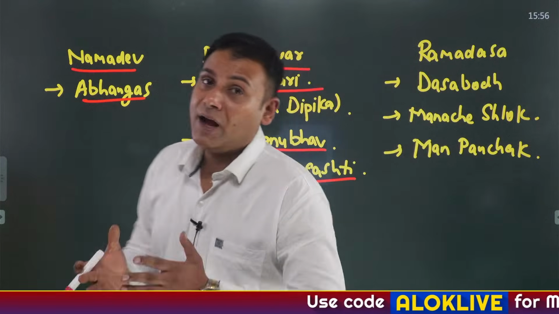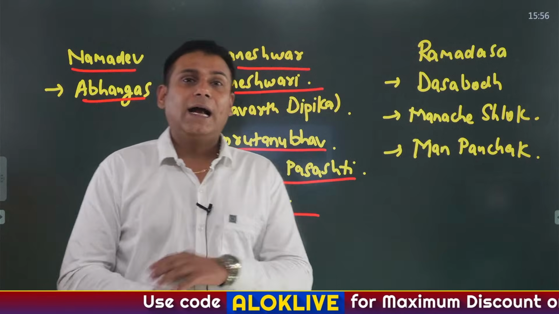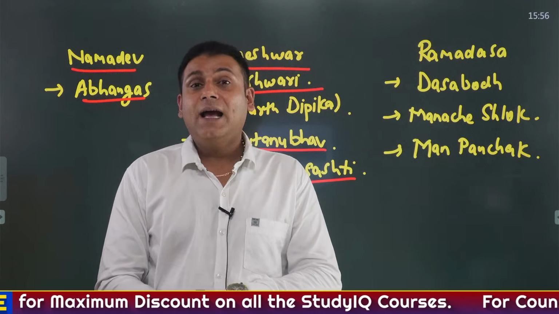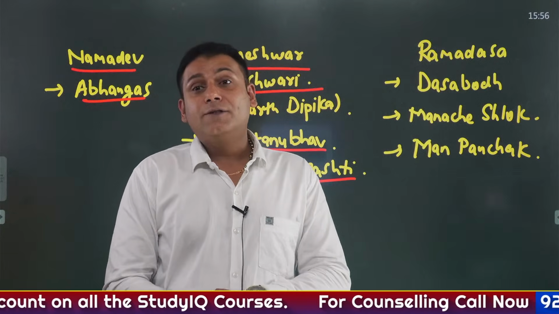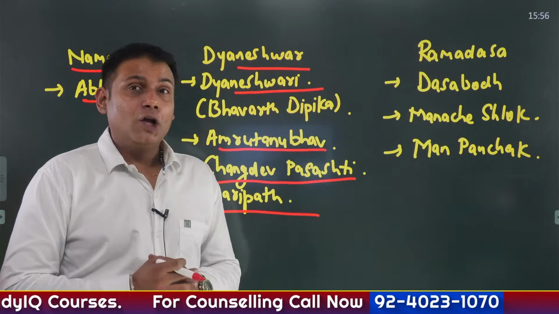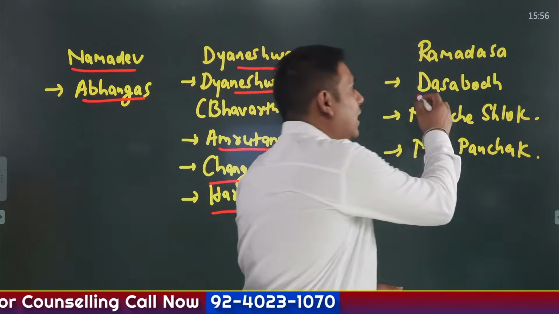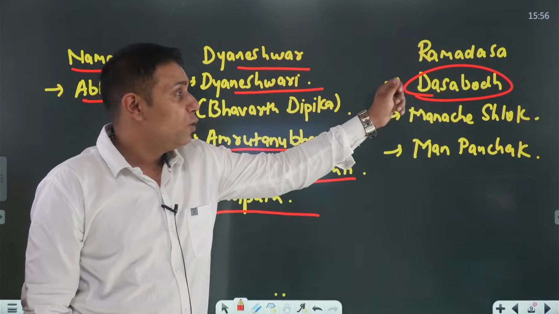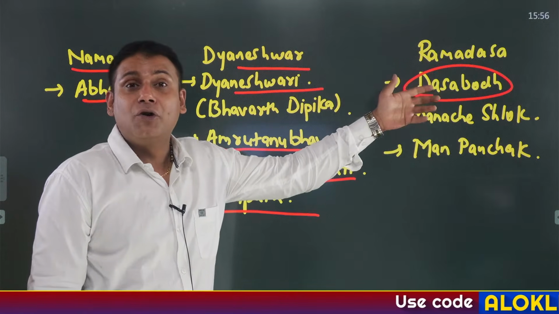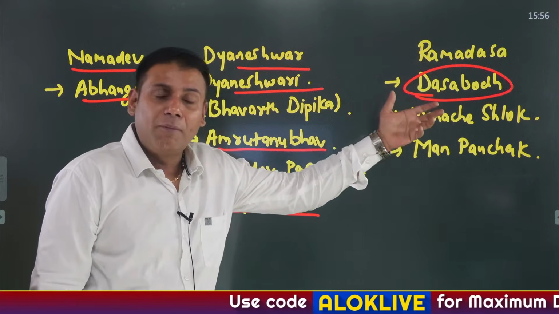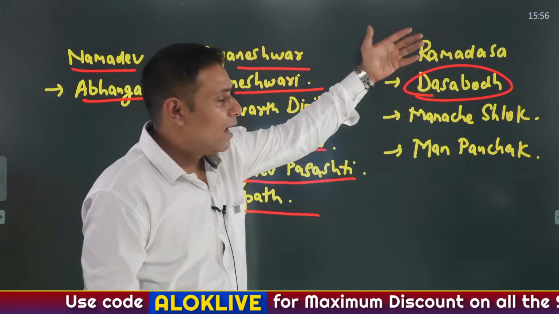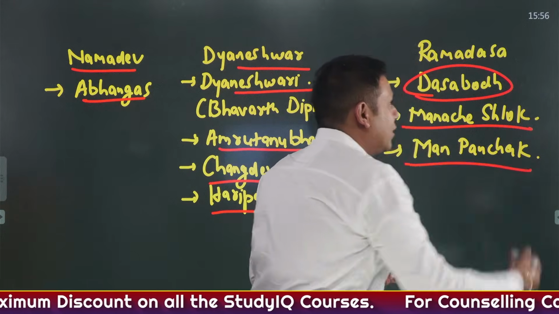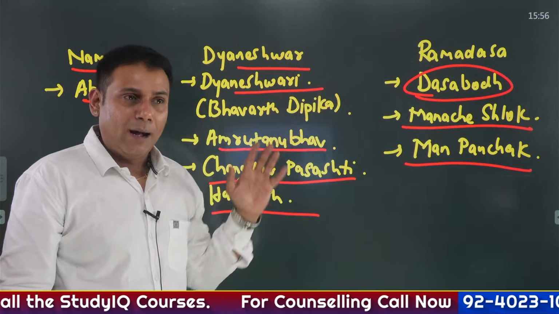Then comes Ramdas ji. It is said that Chhatrapati Shivaji Maharaj ji's political guru we can call specifically as Dadaji Kondev, and his spiritual guru was Ramdas ji. So Ramdas ji's book Das Bodh is very famous, and time and again there have been questions specifically on Das Bodh. Das Bodh was a compilation of a Marathi Bhakti saint whose name was Ramdas ji. Okay. Then Manache Shlok and Manapanchak. These are the important works of Ramdas ji.